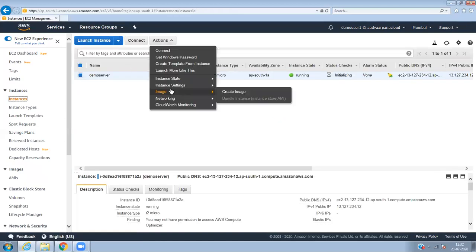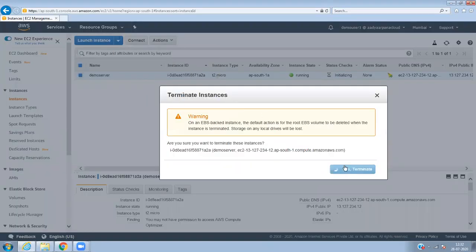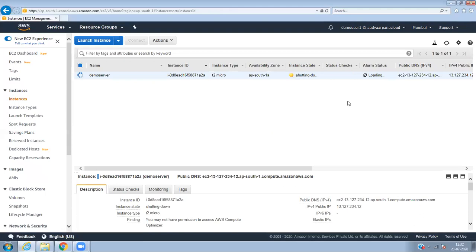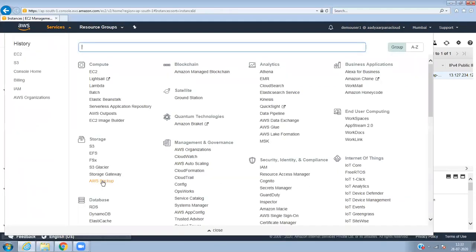However, the user has access to the EC2 instance creation. User can terminate also, user can delete, user can start, stop. So this is only limited access given to the user. So let's see, I've given CloudWatch also. Go to CloudWatch.